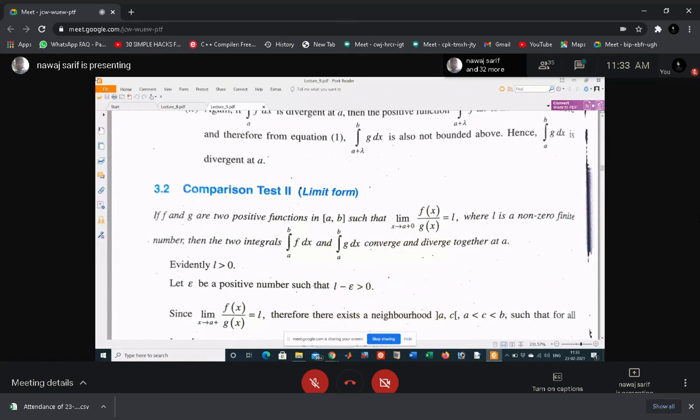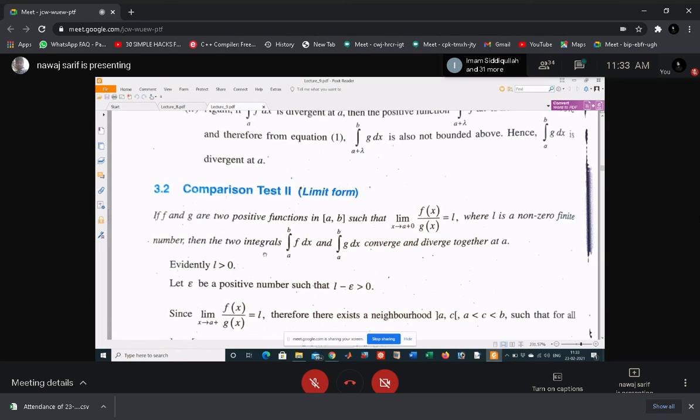Okay, let's try to understand. If f(x) and g(x) are two functions, and the limit of their ratio at a is L, and L is a non-zero number, then you have to say what will be the property of integral a to b f(x) and what will be the property of a to b g(x). If this one is convergent, then g(x) is also convergent.